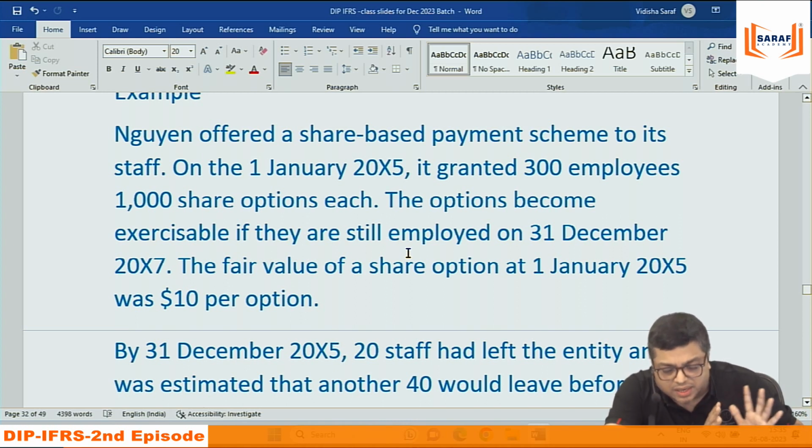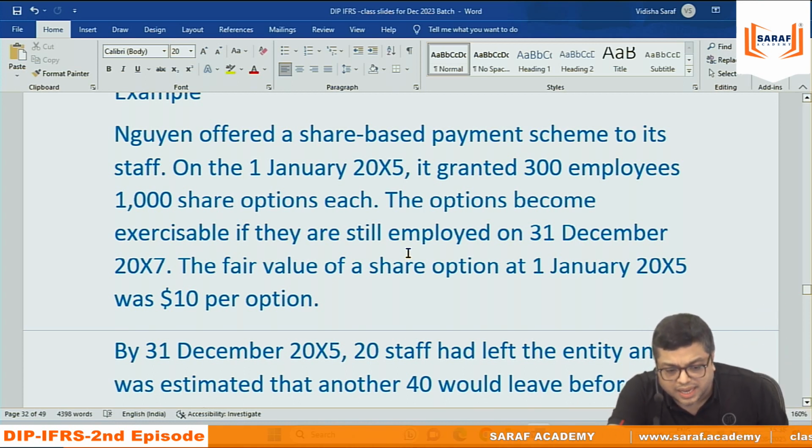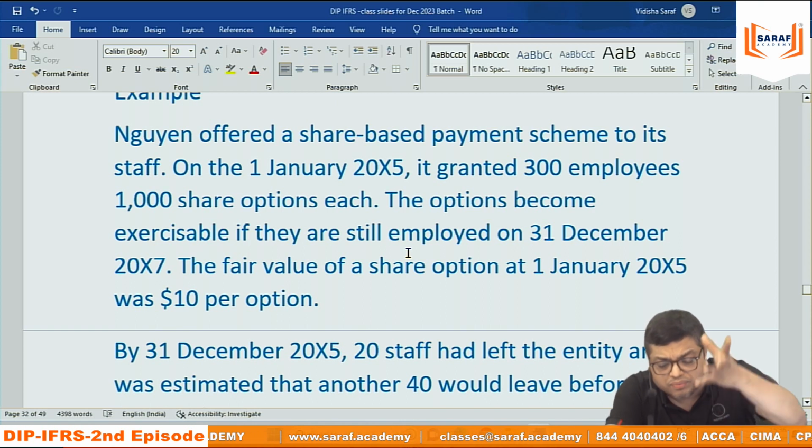That means they are never giving you the information. After 3 years, what is going to be the share value? After 3 years, at what price are we going to give them the shares? So in 3 years, what is the loss per share? They are straight away giving the value. But if they give it in the exam, you can't say, sir, you have not taught this. They will give you: after 3 years, the share price is expected to be 30, 40, 50.